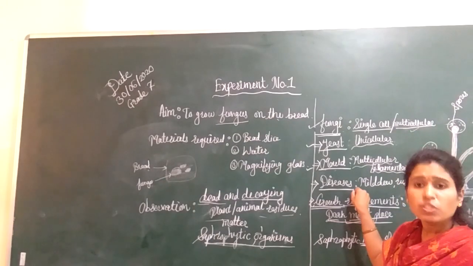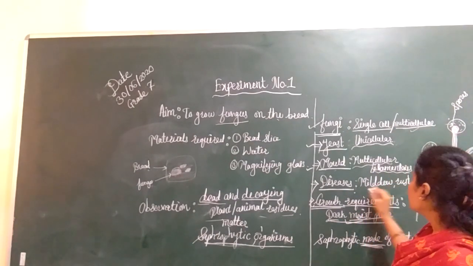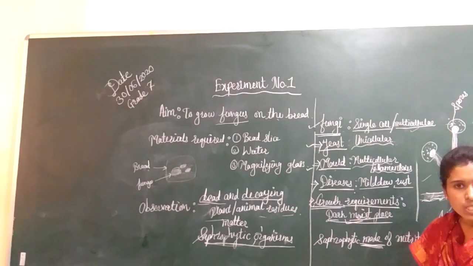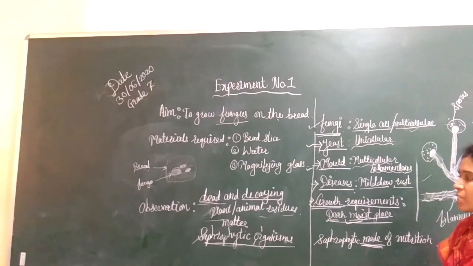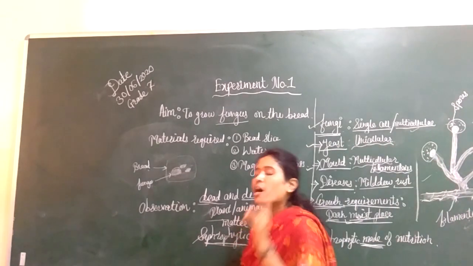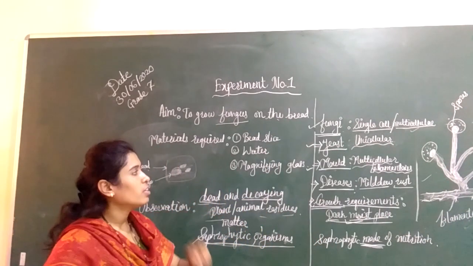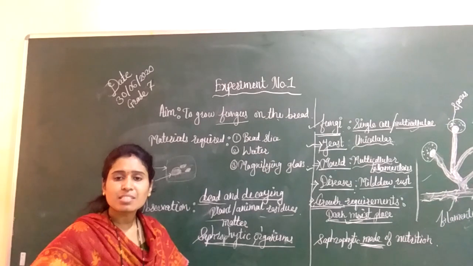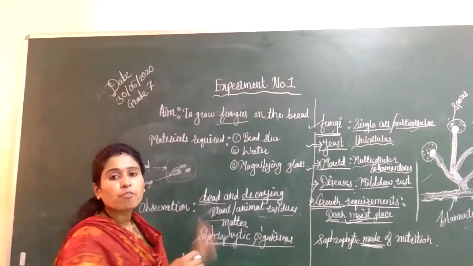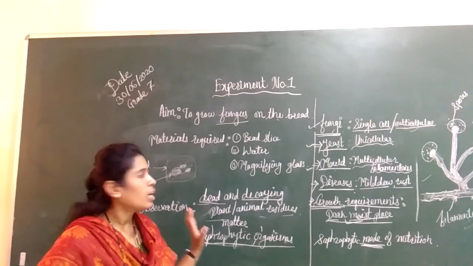Mildew and rust are diseases caused by fungi in plants, and certain skin infections in human beings are also caused by fungi. So this is all about fungi.